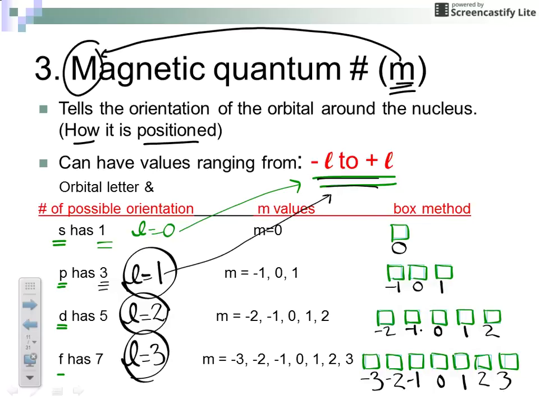Again, y'all, these quantum numbers, when we find them, we're actually going to find them all at one time. But right now, I'm talking about each quantum number separately because it's kind of like putting a puzzle together. So it won't make a whole lot of sense right now, but once we get all the quantum number information and we start finding the quantum numbers, it's actually pretty easy to find the quantum numbers for each electron.